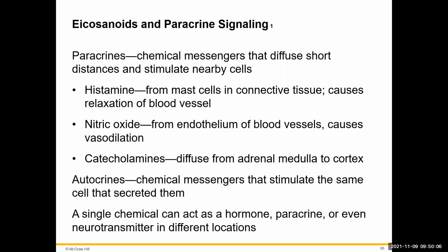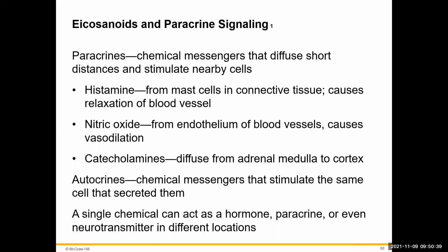Then we have our catecholamines like epinephrine and norepinephrine. These are going to diffuse from the adrenal medulla and have an impact on the adrenal cortex. Our autocrines are going to be chemical messengers that are going to be stimulated from the cell that secreted them. So our T cells, particularly our T helper cell, is going to release something called an interleukin that will feed back onto that same T cell and activate that T cell to differentiate into other T cells.